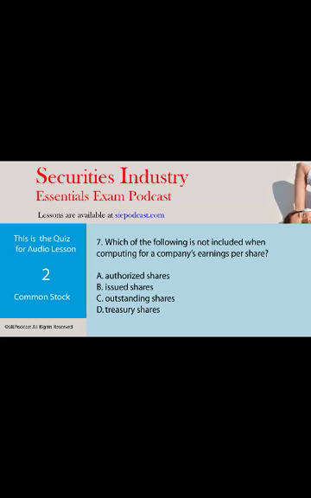Which of the following is not included when computing for a company's earnings per share? A. Authorized shares. B. Issued shares. C. Outstanding shares. Or D. Treasury shares. And the answer is treasury shares.